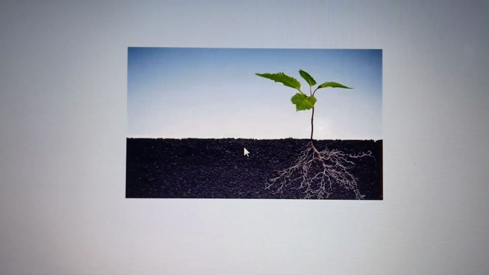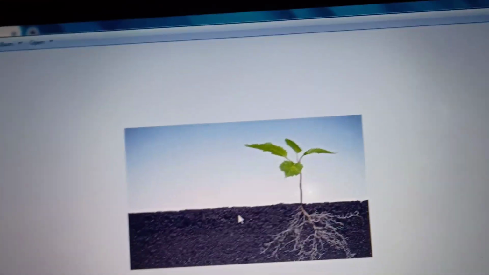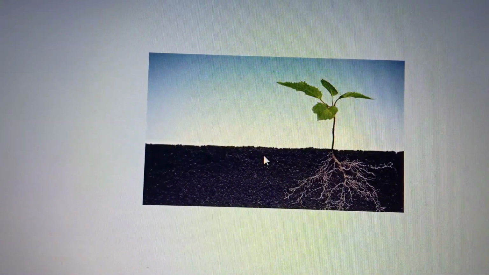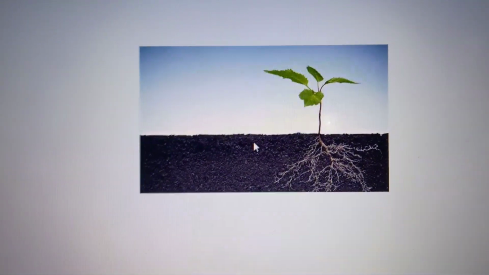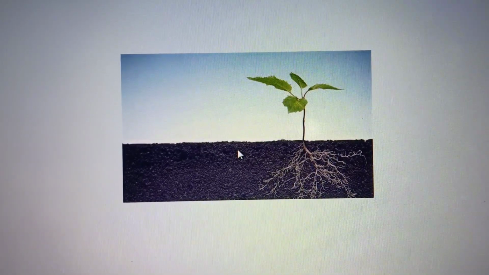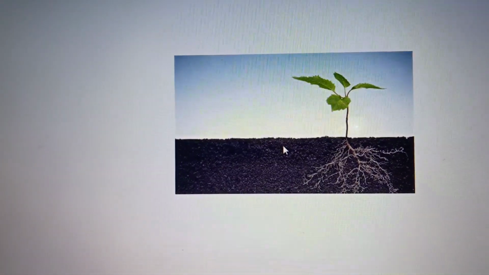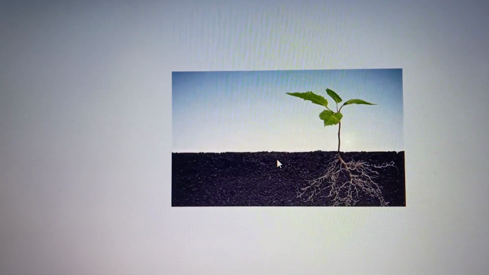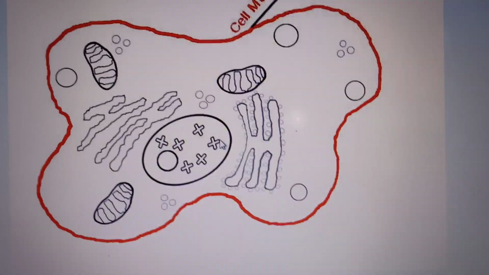Then we are going to see about the parts of the cell. Earlier I just mentioned the cell membrane, that gives a shape for the cell. The basic components of the cell are the cell membrane, otherwise known as the plasma membrane, the cytoplasm and the nucleus. The cytoplasm is a jelly-like internal substance, and the nucleus is a prominent thing which we see in the center of the cell. The cytoplasm and the nucleus are enclosed within the cell membrane.